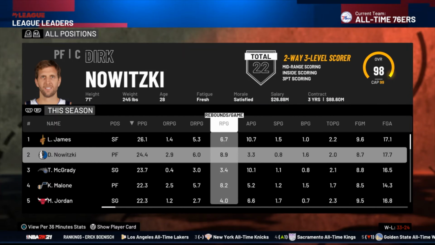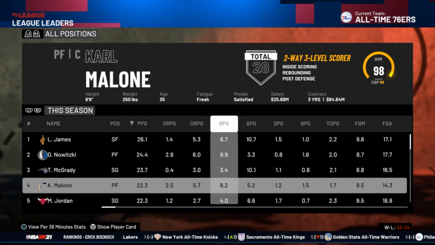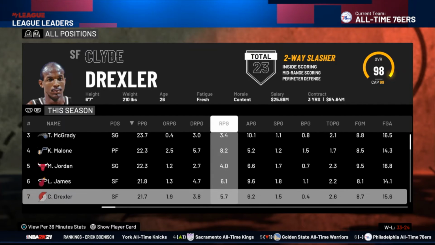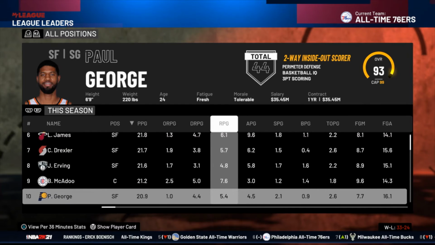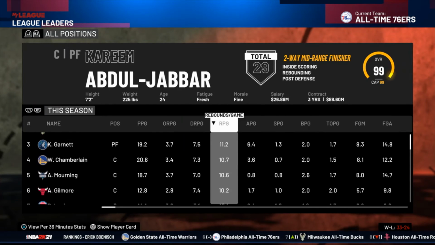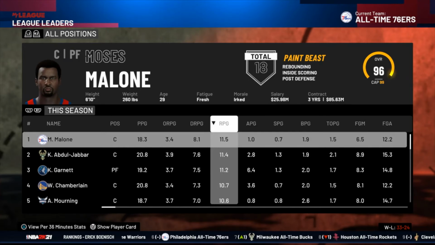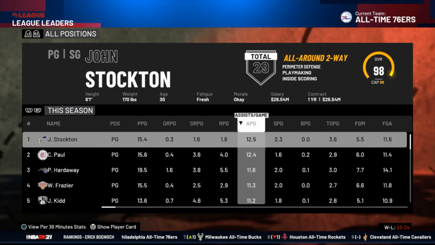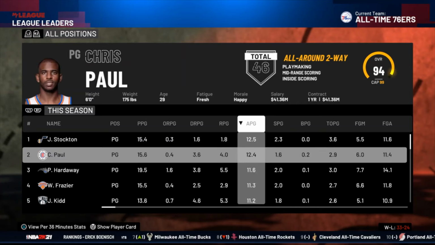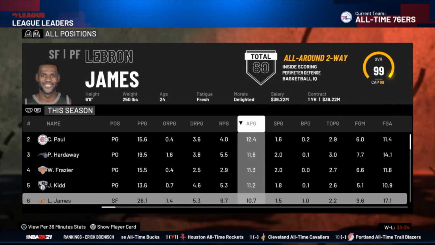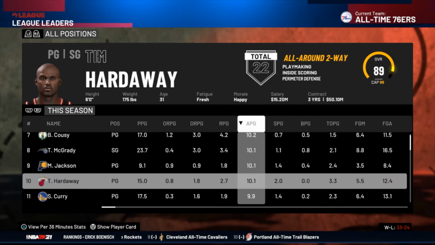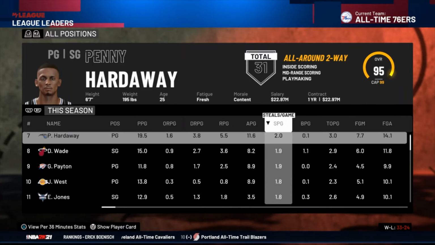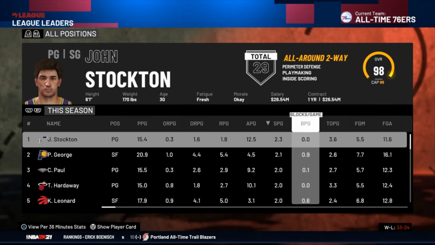He scored 26 points a game, 10 assists as well, 6.7 rebounds. Then you got Dirk, Tracy McGrady, Karl Malone, Michael Jordan, LeBron from the Heat. You got Clyde Drexler, Julius Erving. Now in the check rebounds, and Moses Malone leading with 11.5. John Stockton top with 12.5 assists. And you can see that 10 players are actually averaging over 10 assists a game.